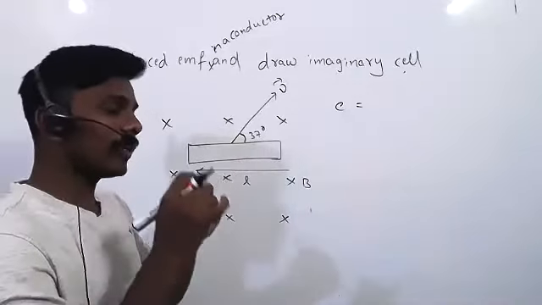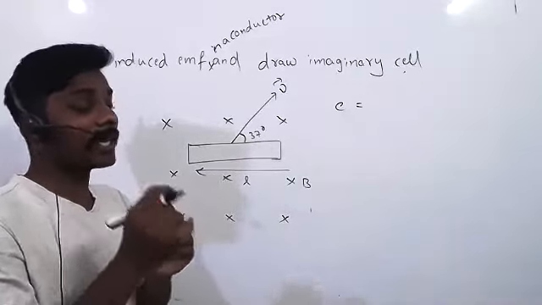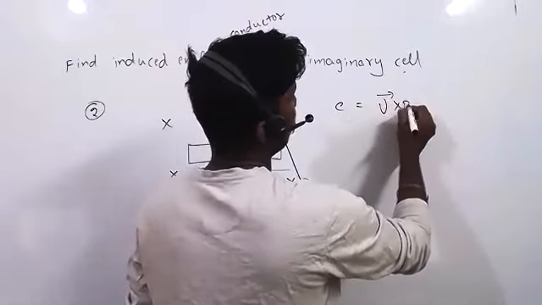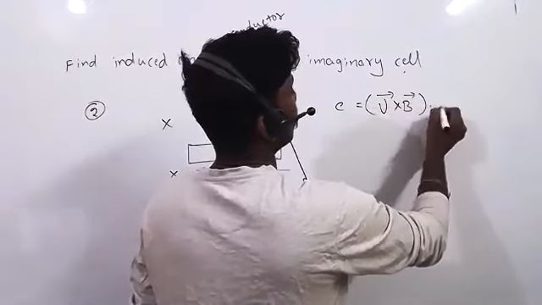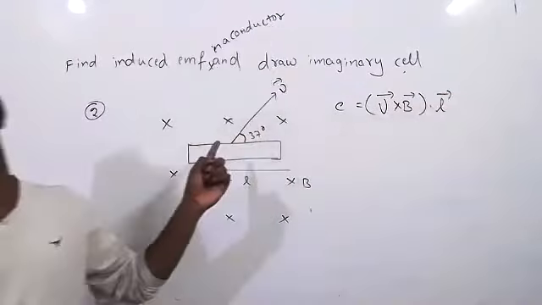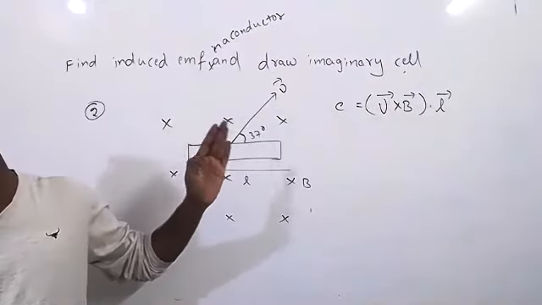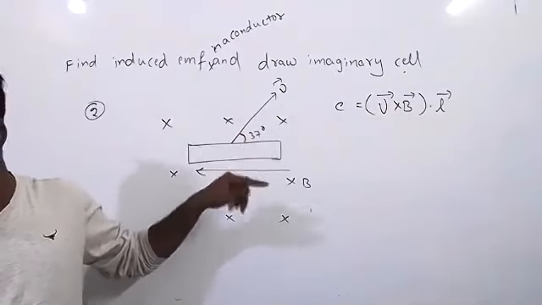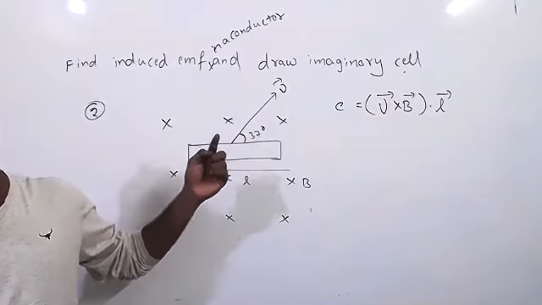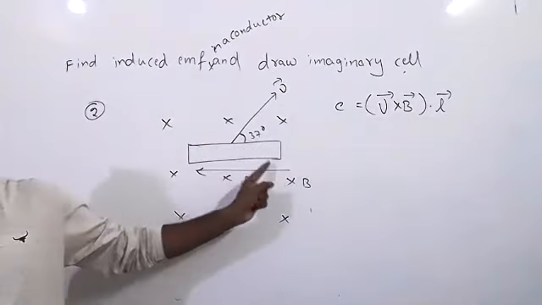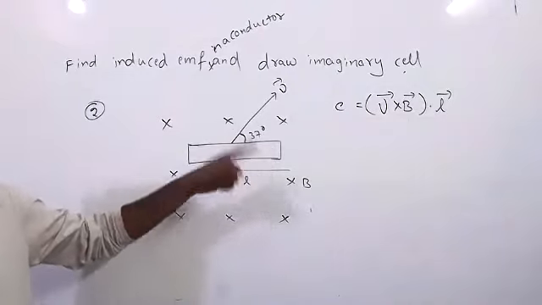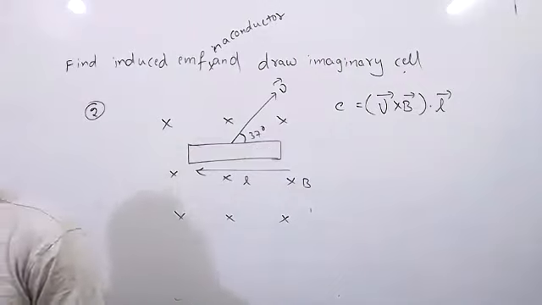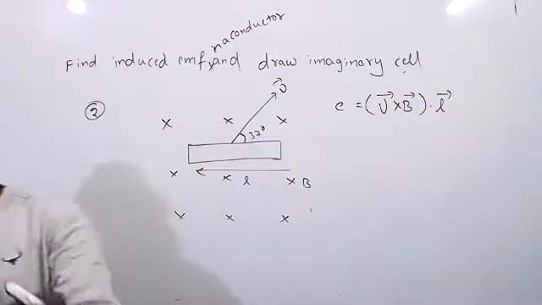So when B, L, V are at some angle, which formula do we have to use? V bar cross B bar dot L bar. Definitely you should use this formula, because these three are not mutually perpendicular, and no two are parallel. If any two are parallel, it is 0. When they are not perpendicular to each other but at some other angle, we have to use this formula that we know. Now calculate. What is the V bar cross B bar direction now? Tell me.